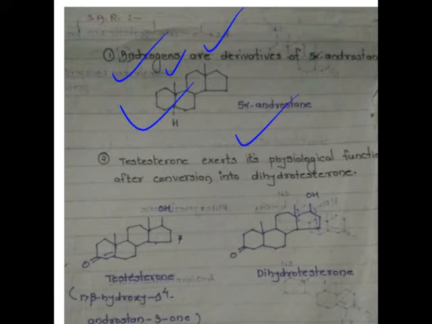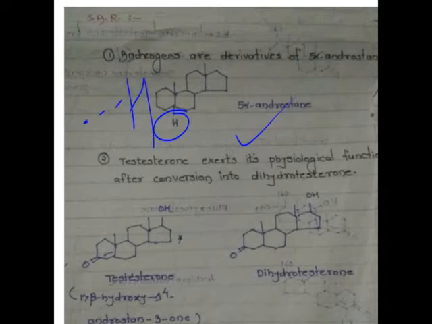At the fifth position you can observe the hydrogen, it is shown by the dotted lines. When this hydrogen is shown by dotted lines, that means this hydrogen is present on the backside of the plane, and it is said to be the alpha hydrogen. And if it is shown in a straight line, that means it is present on the front side of the plane, and it is called beta hydrogen.